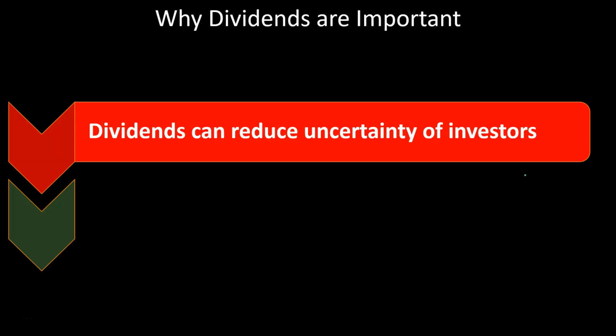Dividends can reduce uncertainty to investors. So if you are an investor, of course you probably like having the cash. Cash is nice, you're getting a return. People that are investing, depending on where they are in their investment cycle, are going to want dividends or not want dividends, and they're going to be picking stocks based on that. But obviously dividends are more concrete than reinvesting the earnings. You get to see the dividends, right?